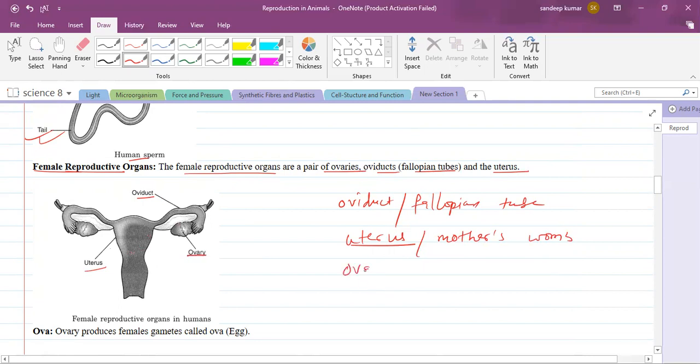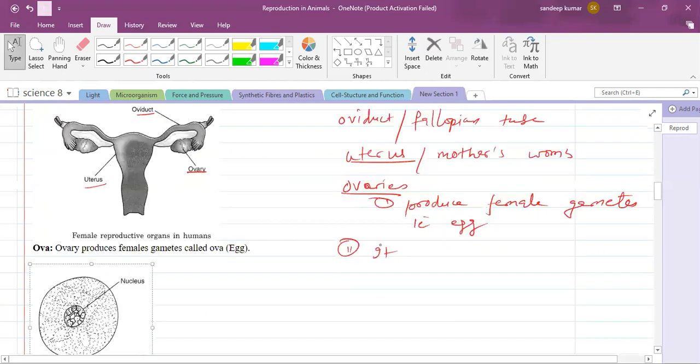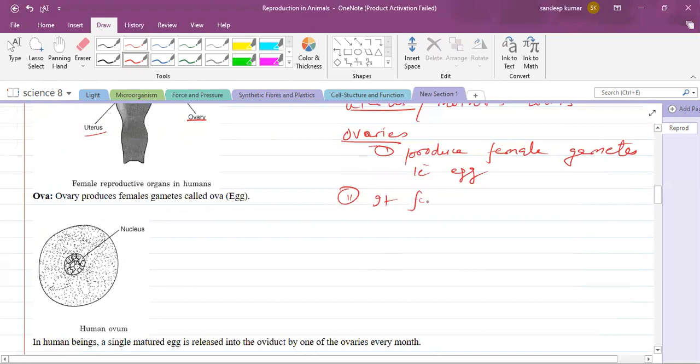Ovaries also have two main functions. First, they produce the egg, the female gamete. And second, they produce female sex hormones.